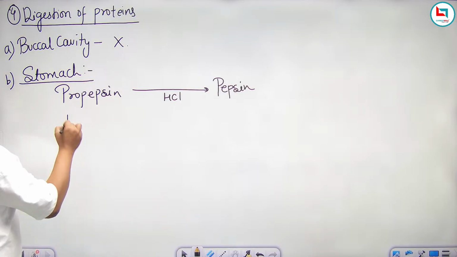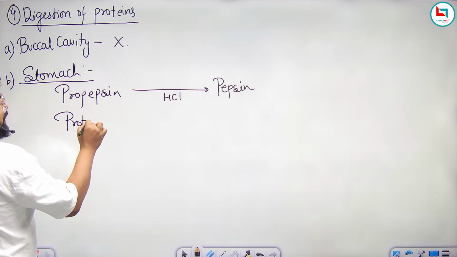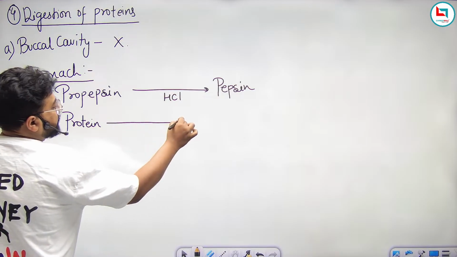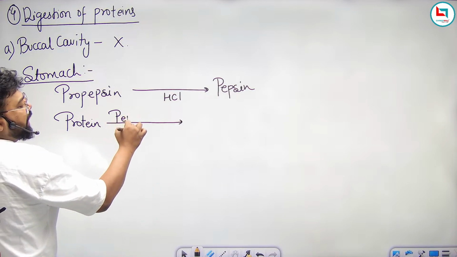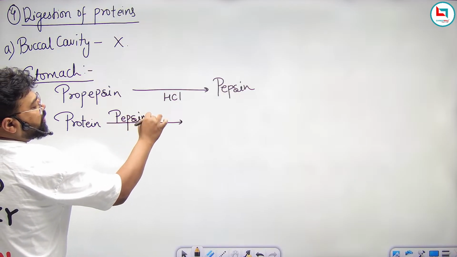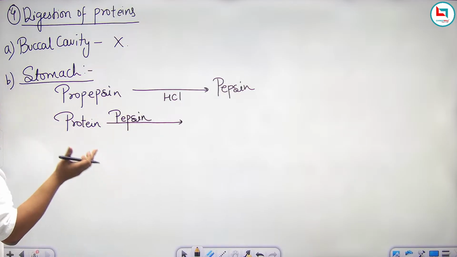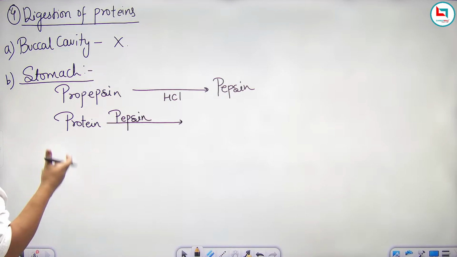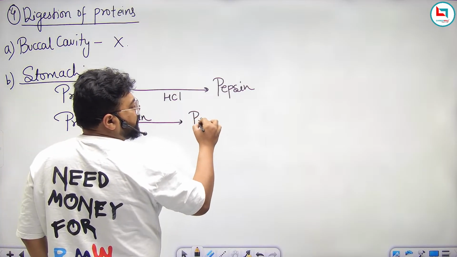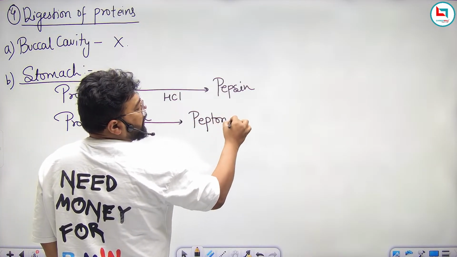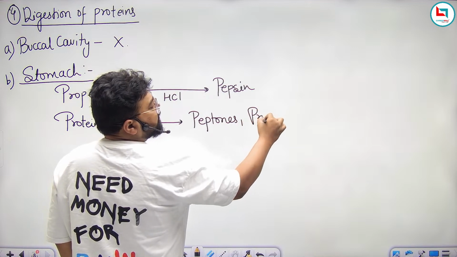Now, whatever protein you have eaten, like soya bean, some pulses, tofu, paneer, chicken, mutton, fish, this pepsin will digest that protein into peptones and proteoses.